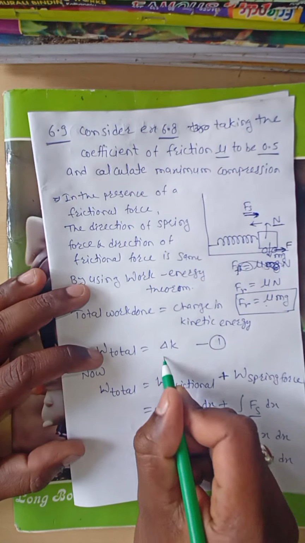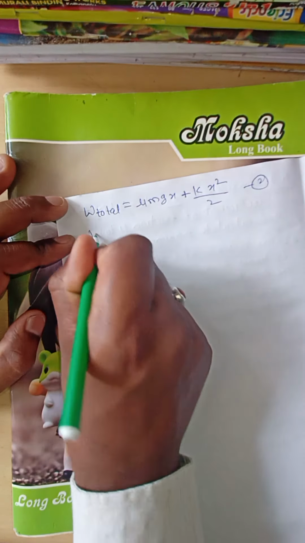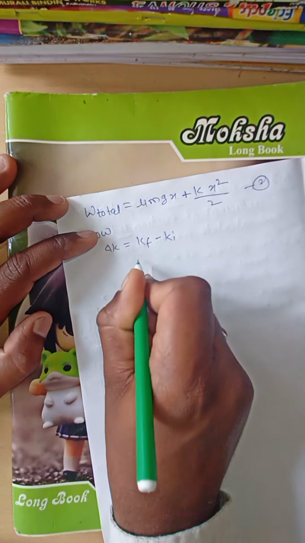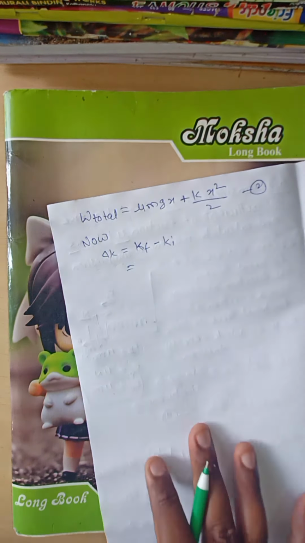Now next, the change in kinetic energy is equal to final kinetic energy minus initial kinetic energy. Final kinetic energy means when the car collides with the spring, finally the car will be stopped, so the final kinetic energy is 0, and minus the initial kinetic energy, half mv square.